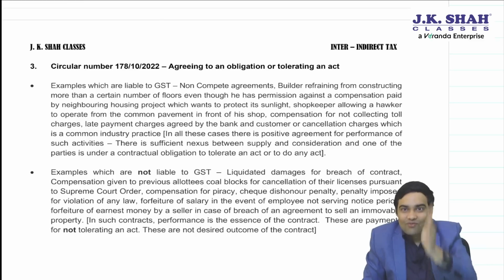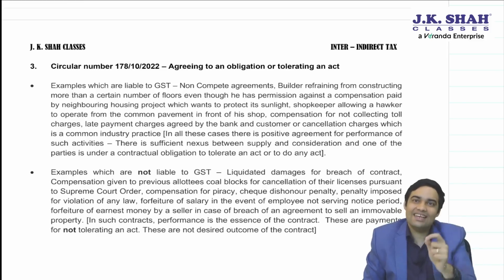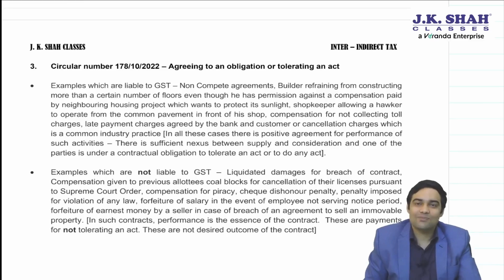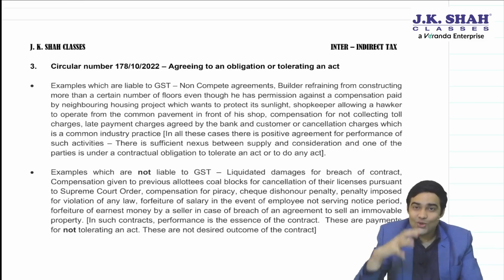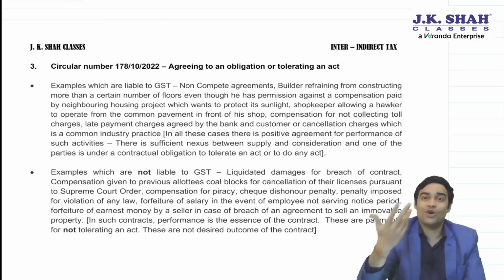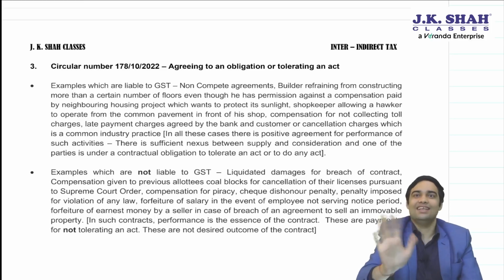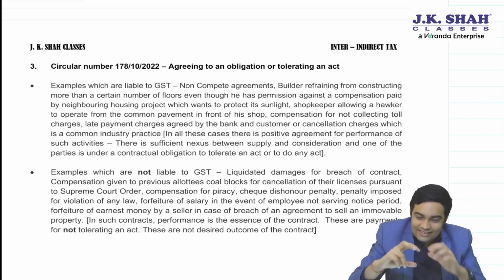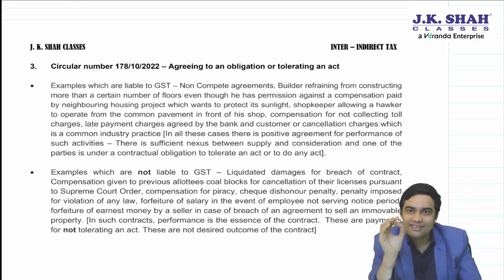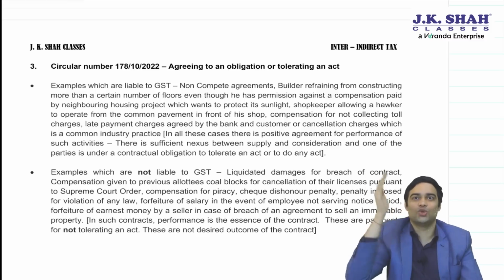But in breach of contract or breach of law, the intention was not breach. Finally, CBIC has clarified that you don't have to pay tax on breach of contract. You don't have to pay tax on breach of law. If a law is broken, then in that case, GST would not apply. If there is a positive agreement, then only GST will be applicable for not doing something, because the key word is agreeing not to do something.